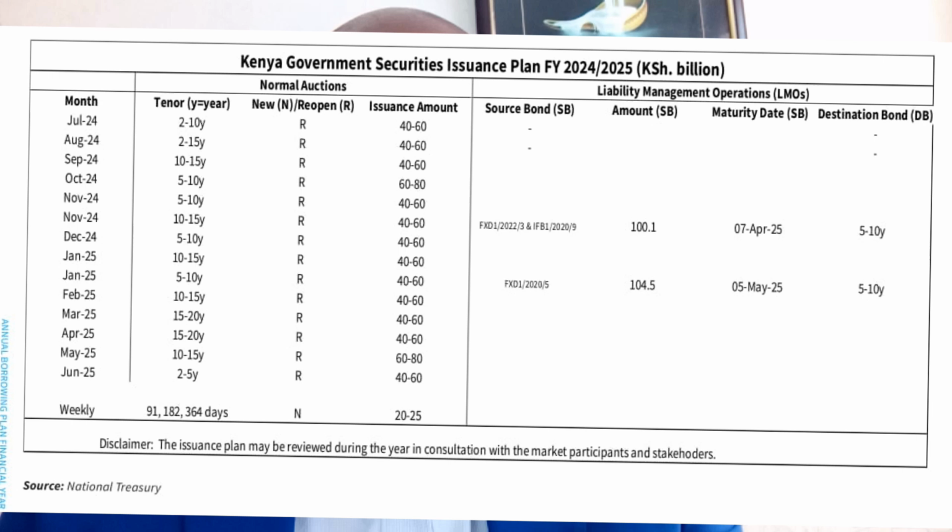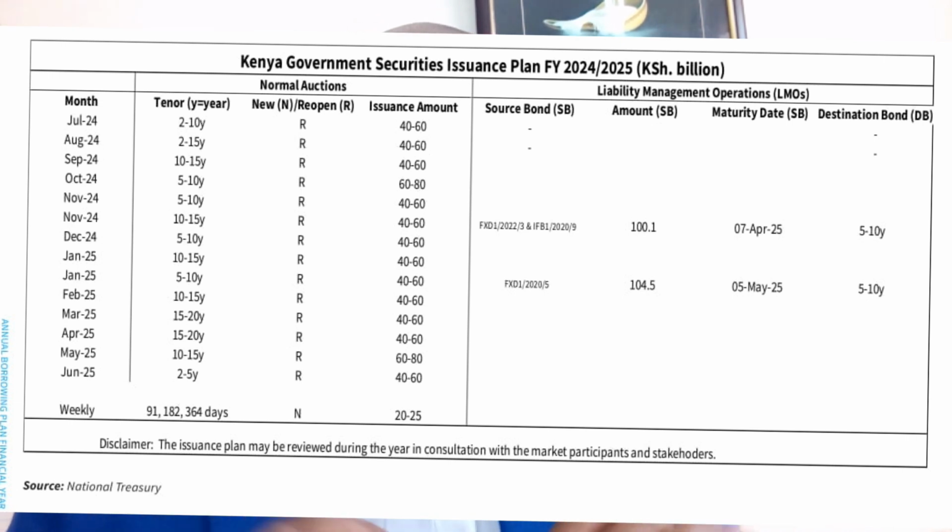From this structure, you should be able to identify that as expected on 7th of April 2025, there are two maturing instruments, that is the FXD1 2022-3 and the IFB1 2029, which require 100 billion for their redemptions.